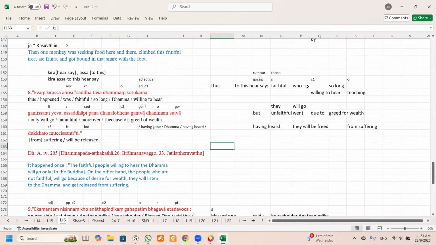So this one, because of this et, we will put a dot here or an open quotation. So I just put 2 dot. Okay. Can you see the word sada? Sada means it refers to faithful, not faith but faithful, because this is going to be a subject, the faithful. Can you see? Then the faithful. Tawa, damang, soto, kama. Can you see? This is like that. This is to that.